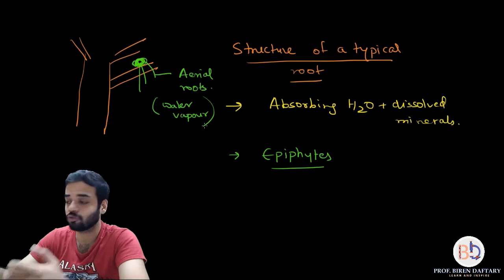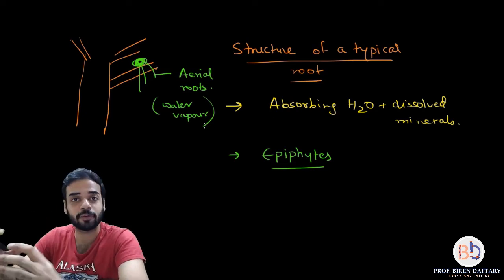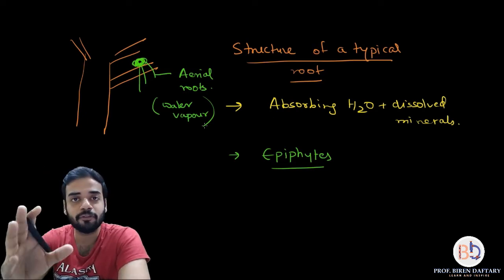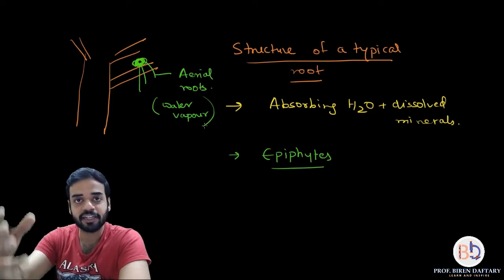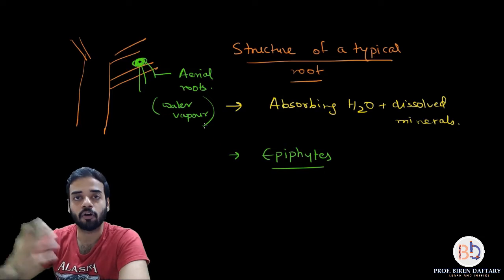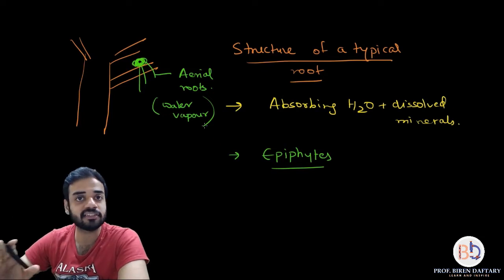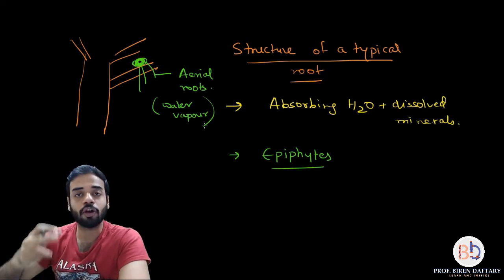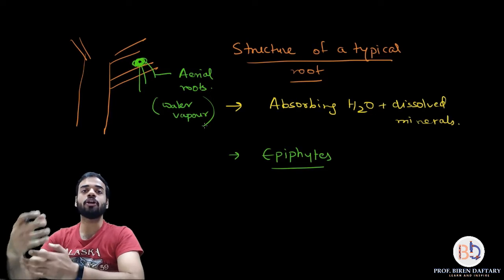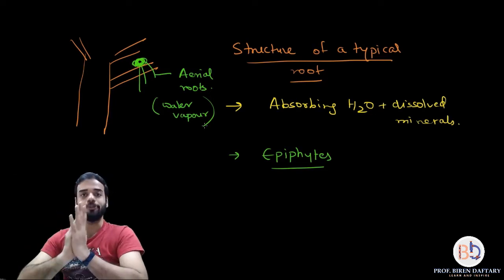Why is that happening? So that they can accumulate water vapor from the air also. So anyway, epiphytes are plants which grow on other trees. Okay, and they have aerial roots, and these aerial roots absorb water. Is this clear? Please remember, epiphytes are not parasitic. They will not harm the plant on which they are growing. Okay, and what happens is, because they are growing on tall trees, they will easily get sunlight also.